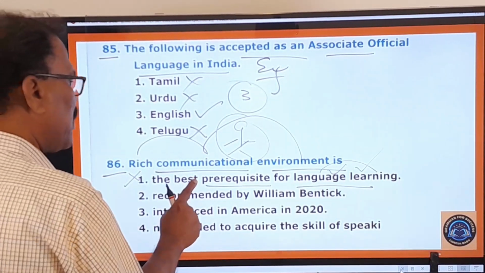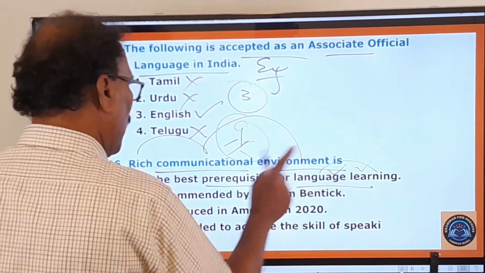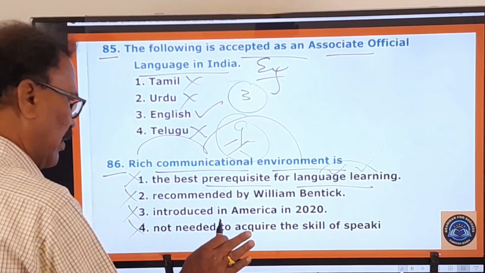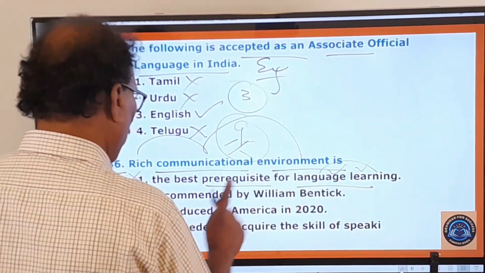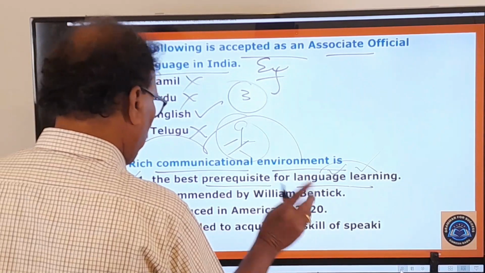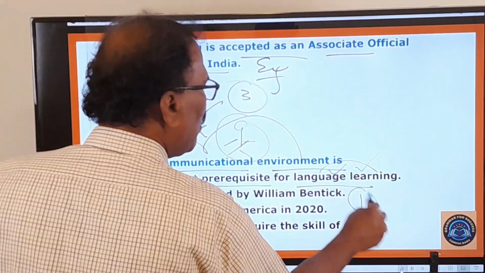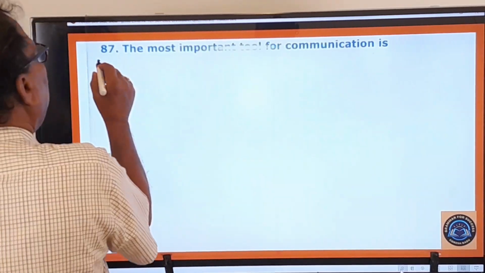The best prerequisite for language learning. So the very first one is the right one. Second one, third one, fourth one are wrong. Okay. Recommended by William Bentinck. No. Introduced in America in 2020. No, not needed. So all these are wrong. Only the first one is the right one. Now you move on to the 87th question.